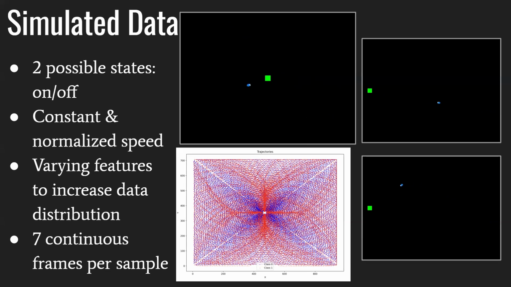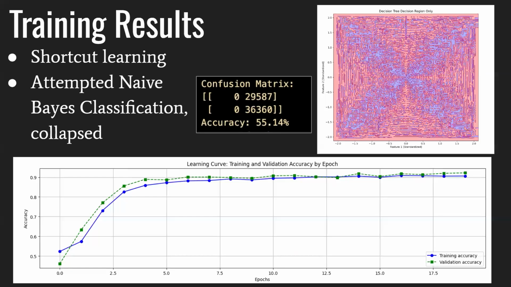And you can see our distribution is pretty good, so that reduces the likelihood of our model learning based off of location. We also had 7 continuous frames per sample, the point of which was to further encourage our model to learn motion rather than just location. Our results were about 90% accuracy, and as you can see over here, it converges.